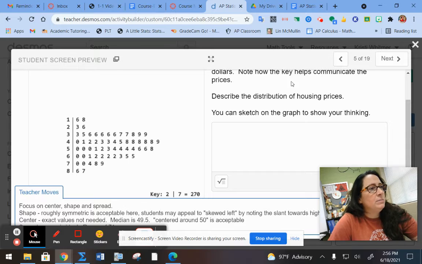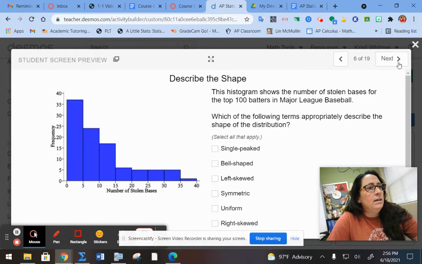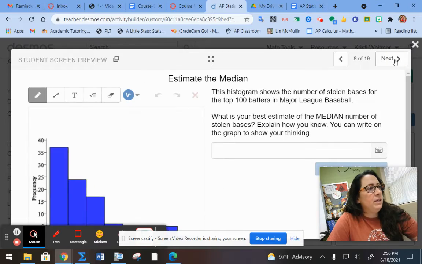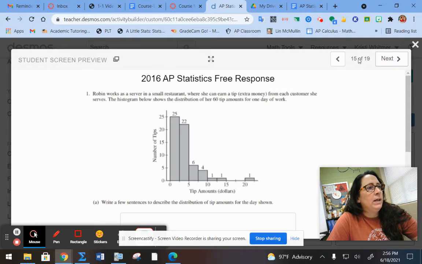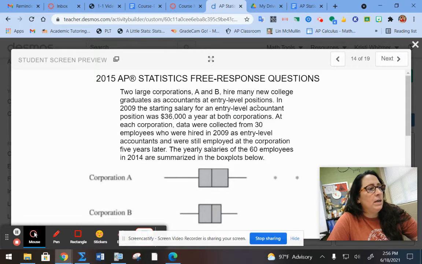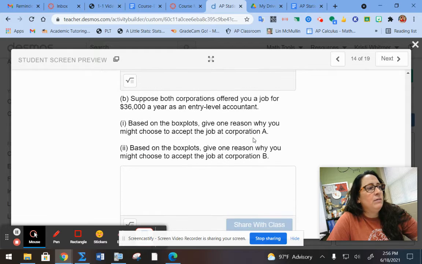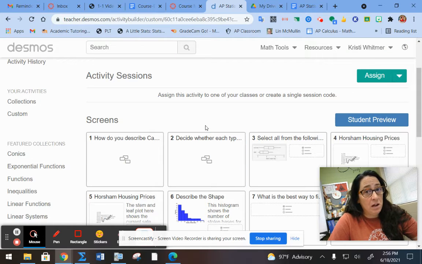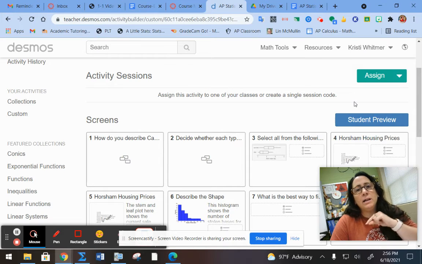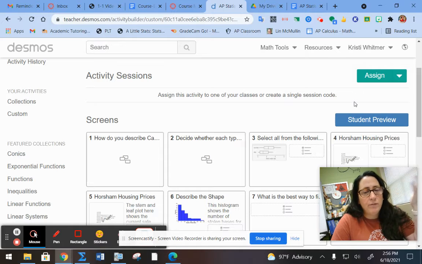I also have some teacher notes I've created, and so yeah, I love these Desmos things. I try to also put some AP problems in, like this was an AP release problem, so copyrighted is okay, that they have to go through and do as well. So I've put all of those within the Desmos, and so they can do their homework there. And that was a lot of work as well, but again, I'm super excited about that. And in Desmos, I can have it where they can self-check immediately, and I can see their progress as well of how they're doing.